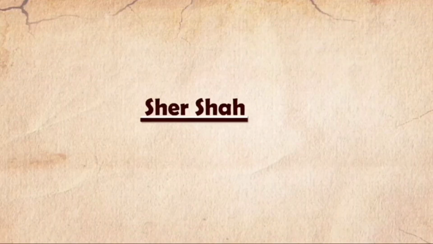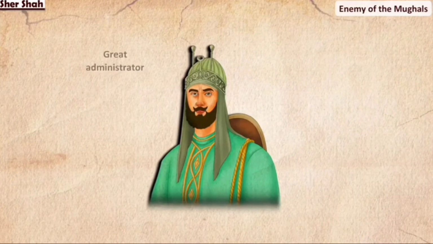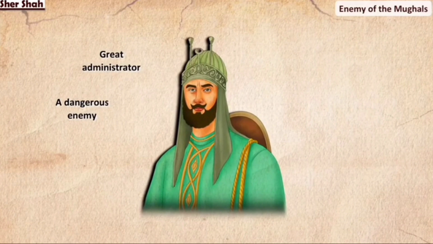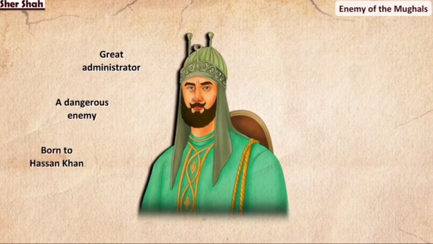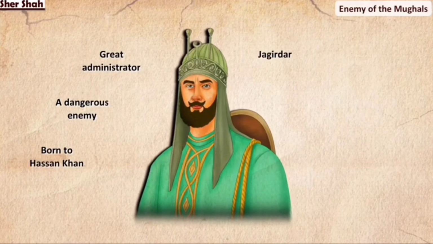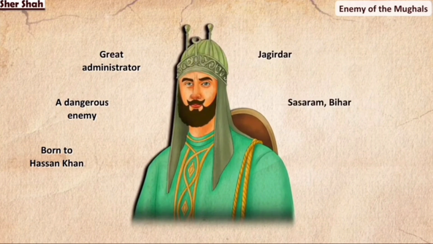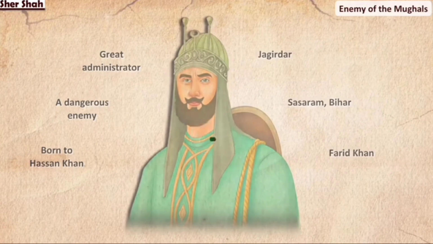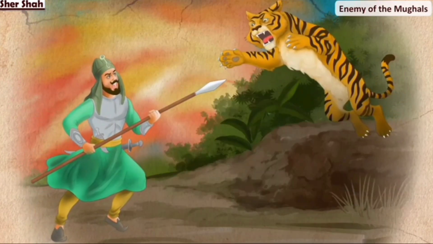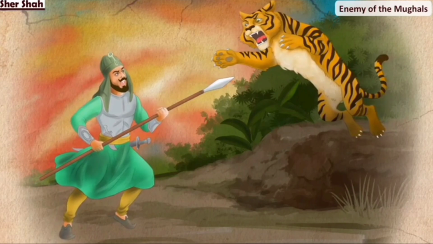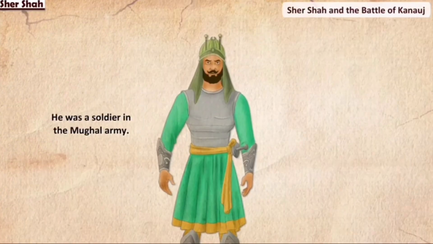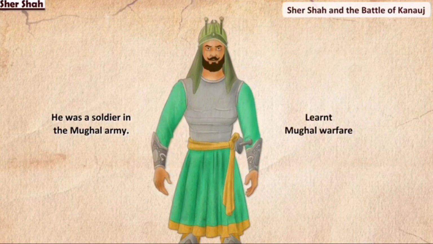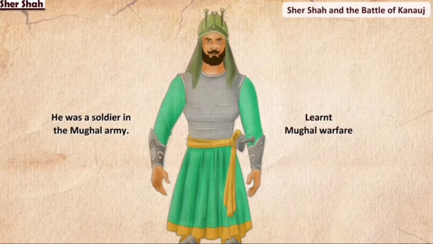Sher Shah Suri was a great administrator and one of the most dangerous enemies the early Mughals had to face. Born to Hasan Khan, who was a Jagirdar of Sasaram in Bihar, Sher Shah was originally called Farid Khan. He came to be known as Sher Khan after he single-handedly killed a tiger. He was a soldier in the Mughal army when Babur invaded India. As a soldier, he learned how the Mughals conducted warfare.